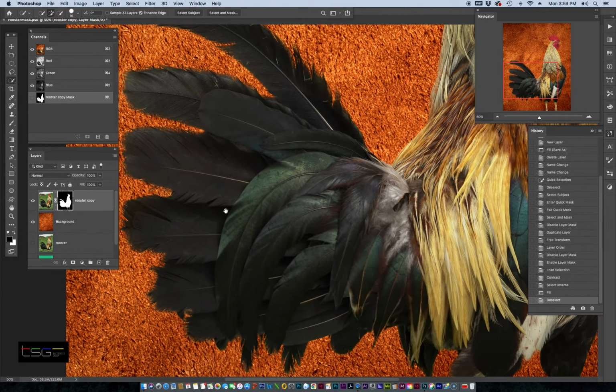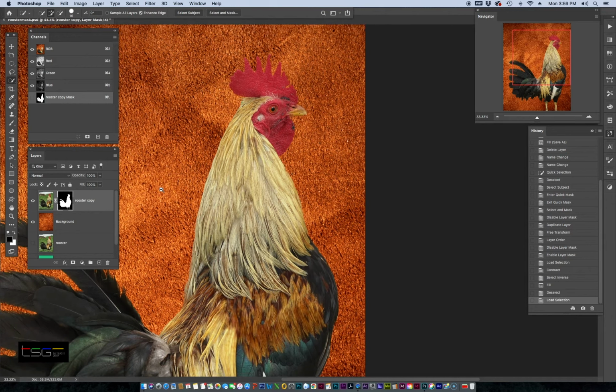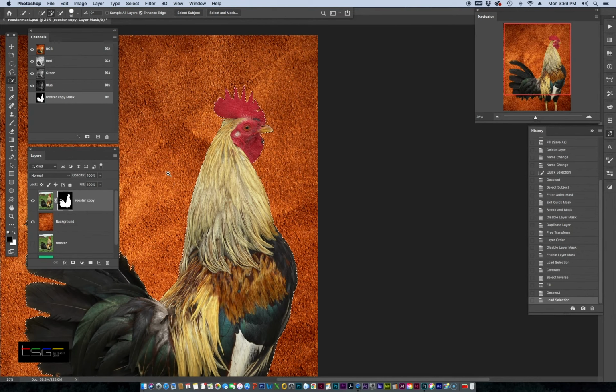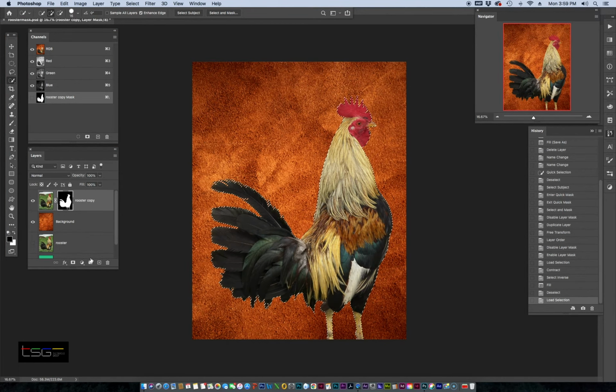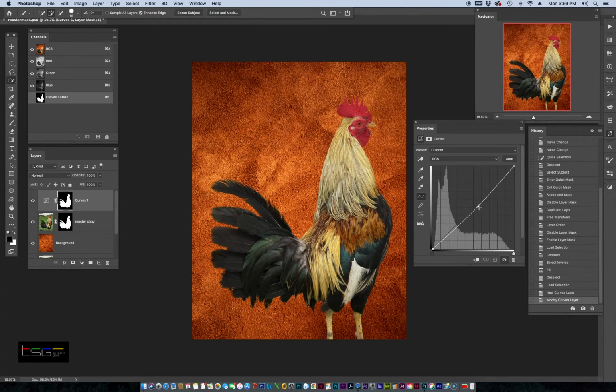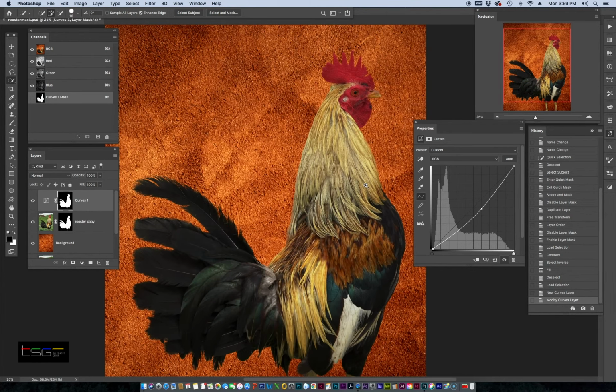Now let's see something here. Let's make an adjustment. I'll Command click on the layer mask, because that's your most recent channel adjustment. I'll click here, I'll go to curves, and I'll just pull it down a little bit. A little detail.